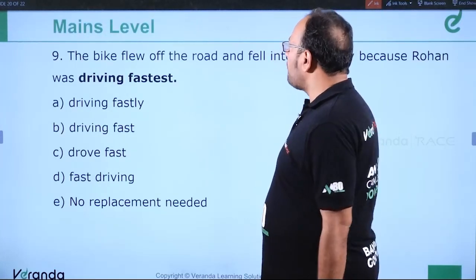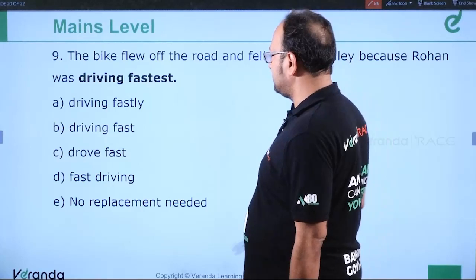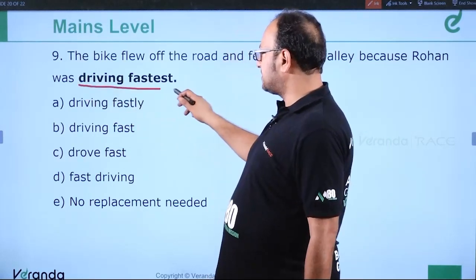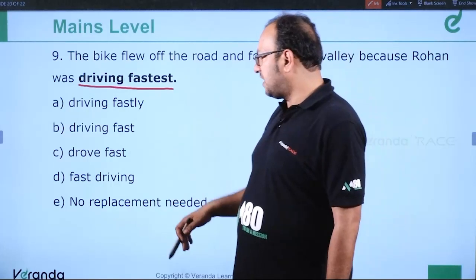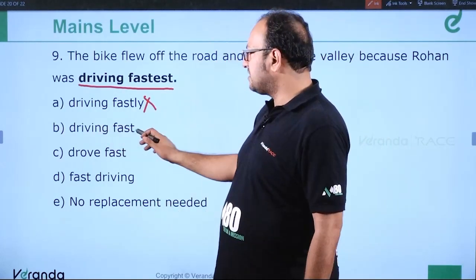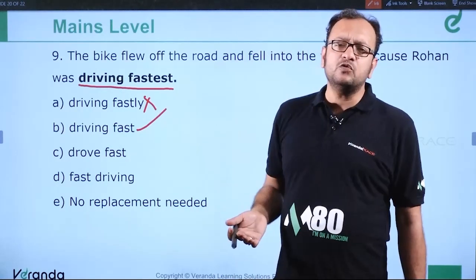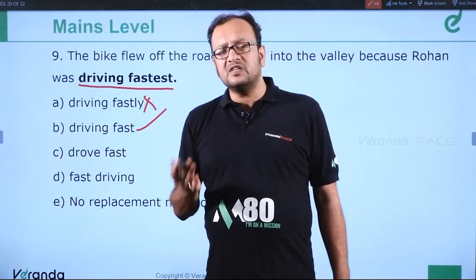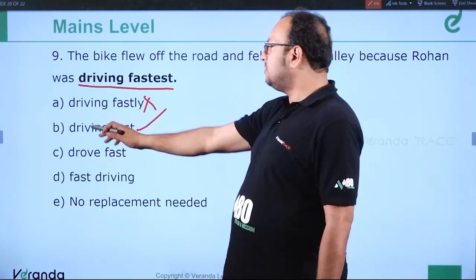The bike flew off the road and fell into the valley because Rohan was driving fastest. See, driving fastest. We are not comparing Rohan's driving with anyone else. So it should be driving fast. Fastly is incorrect. There is no word called driving fastly. So driving fast is the correct answer. Fastest could have been used had we compared Rohan's driving with anybody else's. But we are not comparing his driving. So it should be driving fast.